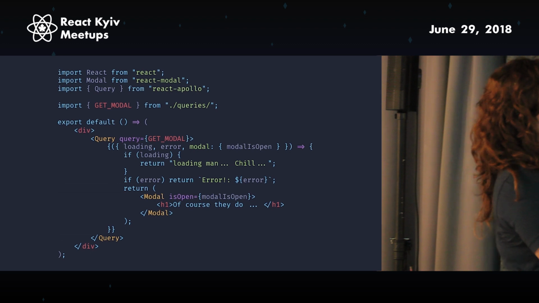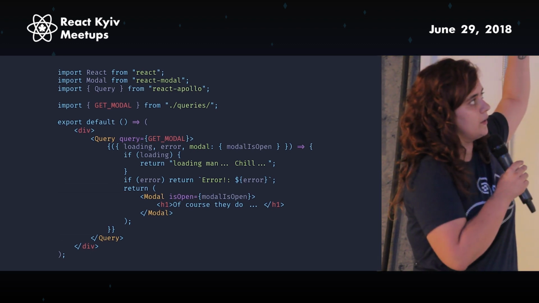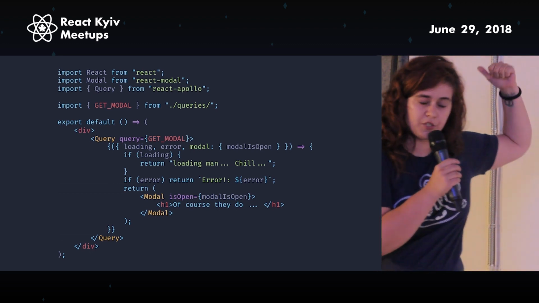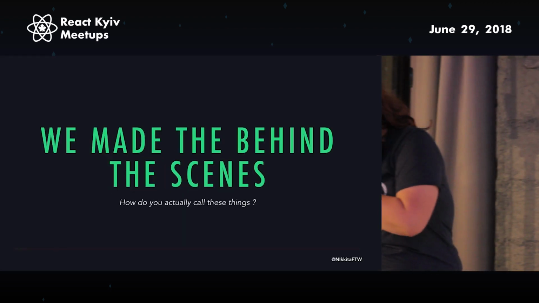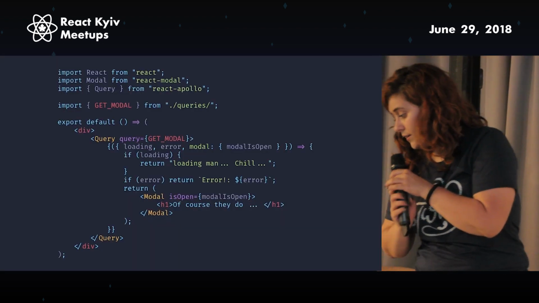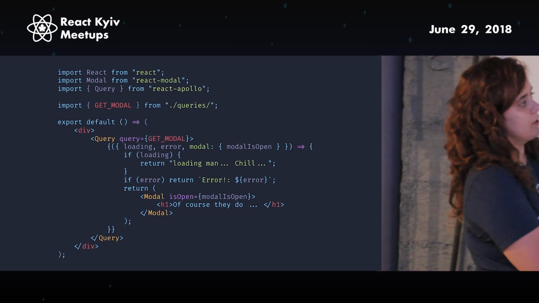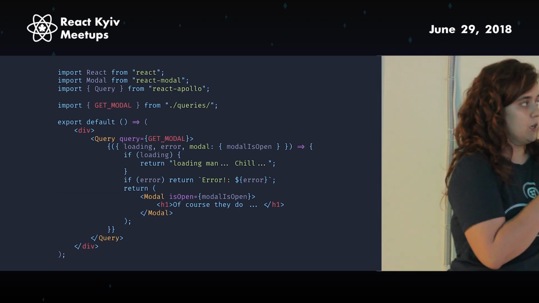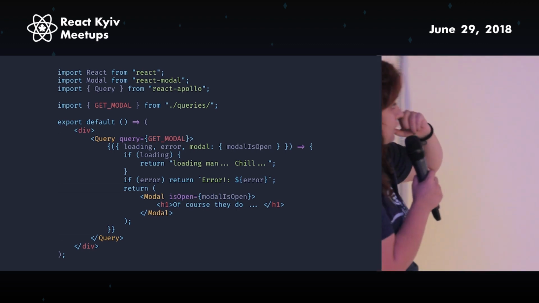So the first thing that we do is import Query from React Apollo, and then we get the modal query that we just defined. That is right here. So that gets a loading, an error, and the actual modal. And in there, we can destructure to get modalIsOpen.